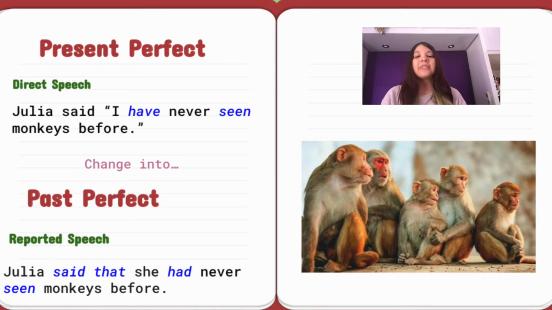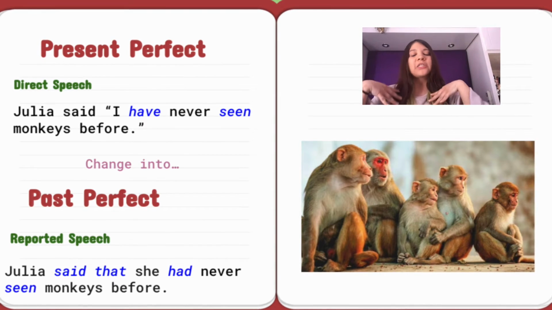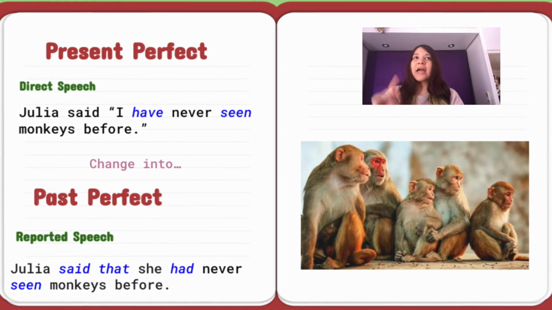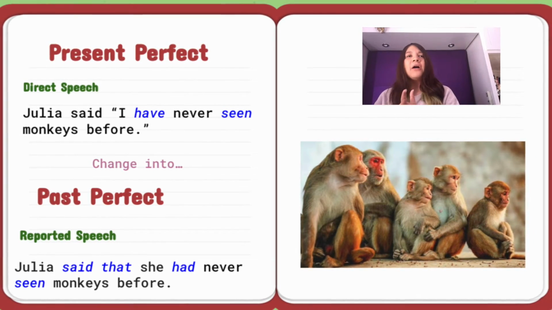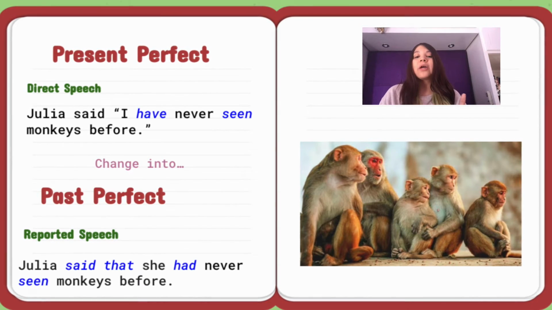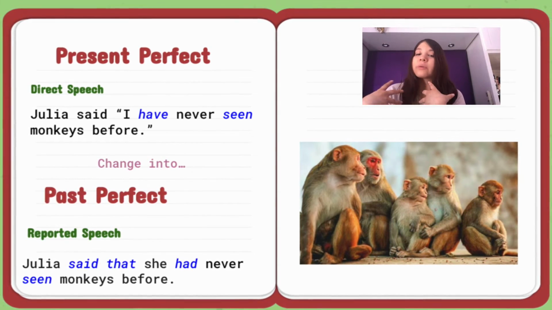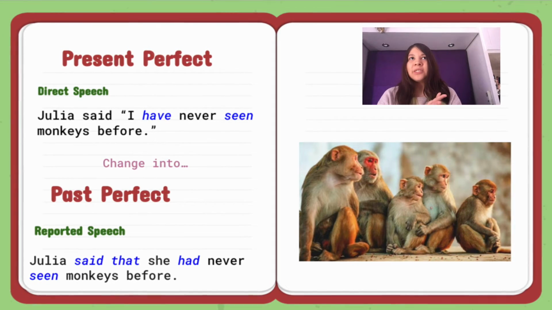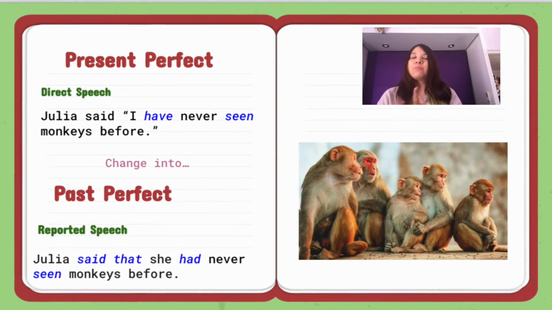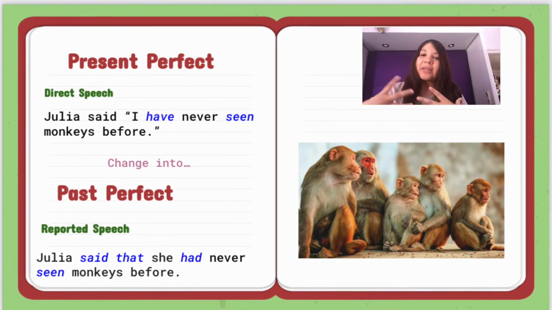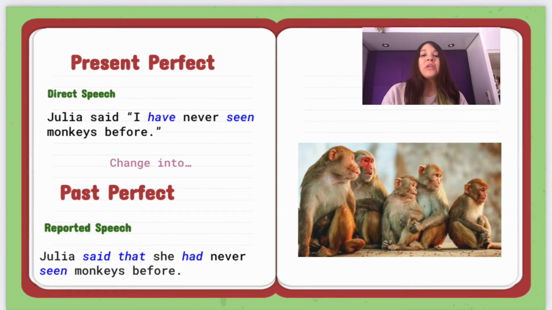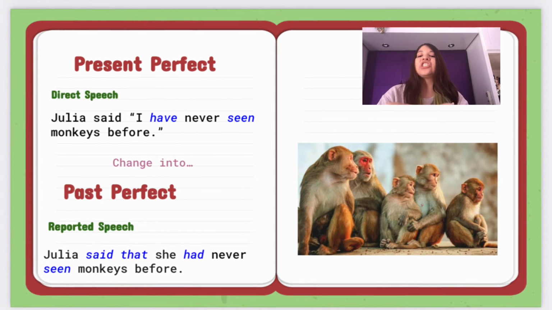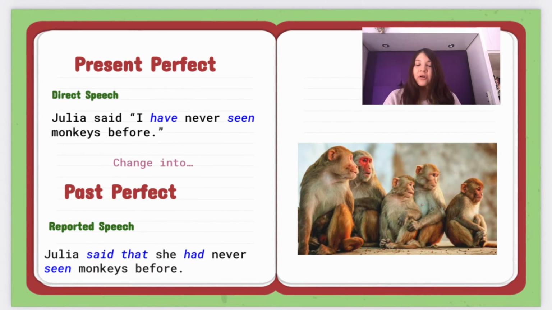Now we have this case. The present perfect will be the direct speech. Remember that the present perfect has as a structure has or have plus the past participle. So in this case, when we want to change it into reported speech, we need to change it into past perfect, which, remember, is the subject plus had plus past participle. Direct speech, Julia said, I have never seen monkeys before. In reported speech, Julia said that she had never seen monkeys before.